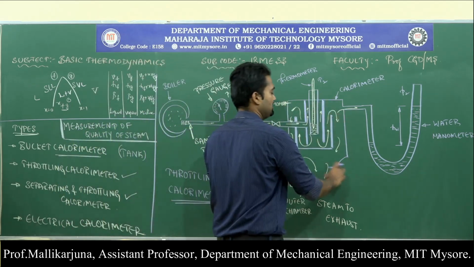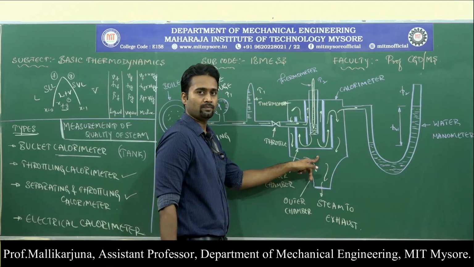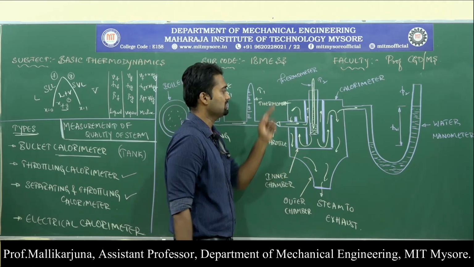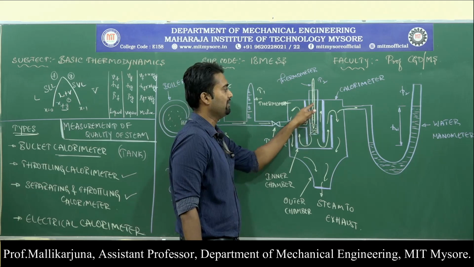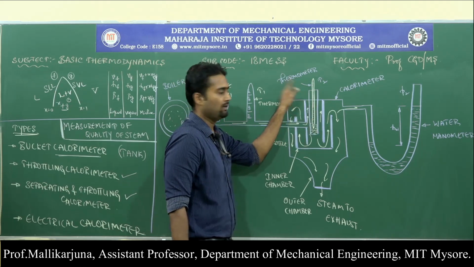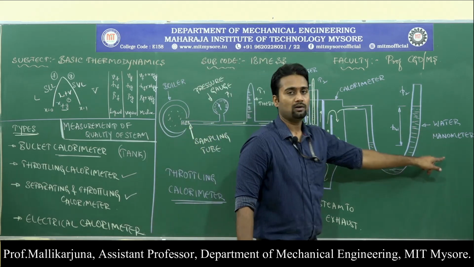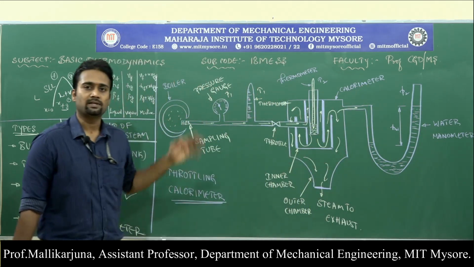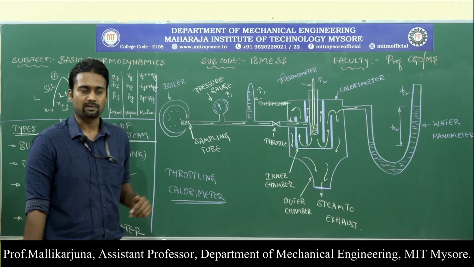This entire device is the calorimeter, which is used to extract the amount of heat involved in the process. Inside that calorimeter we have one more thermometer, and then we have a water manometer. So, these are the various devices present in the throttling calorimeter experiment.